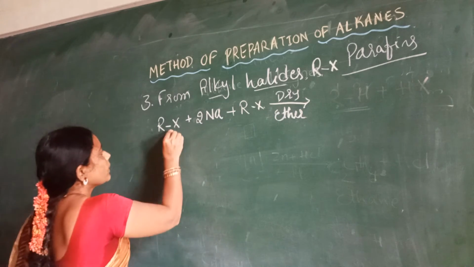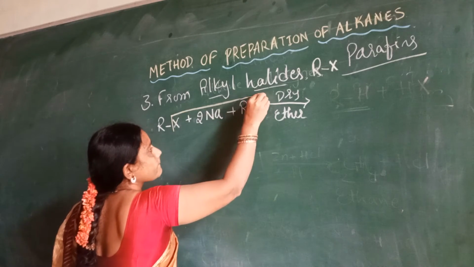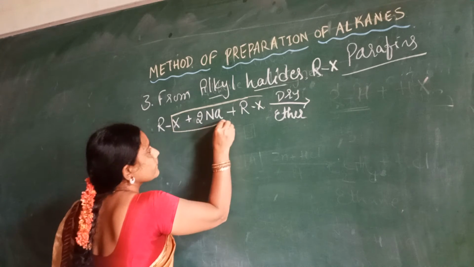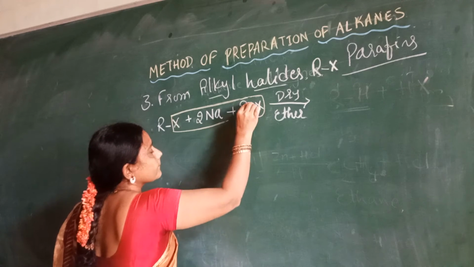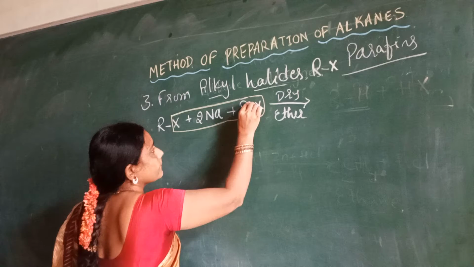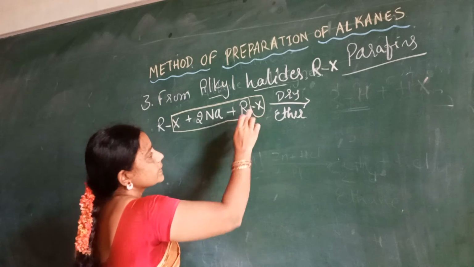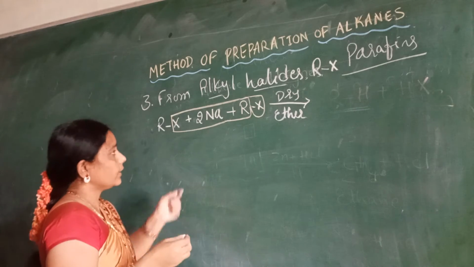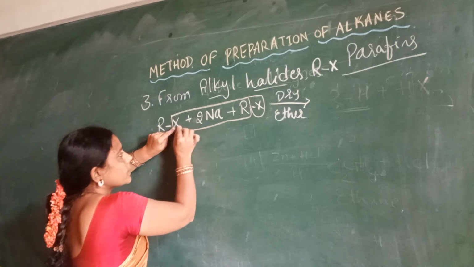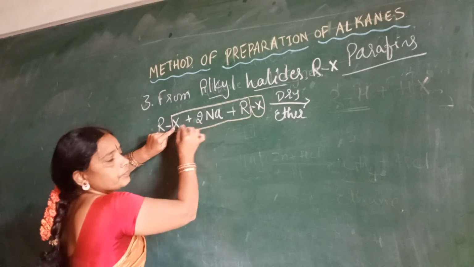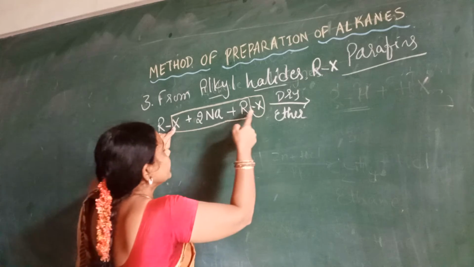How is it going to combine? This X as well as this X, and you should replace this R here. So then 2 moles of sodium combine with 2 moles of X here, where X is our halogen.